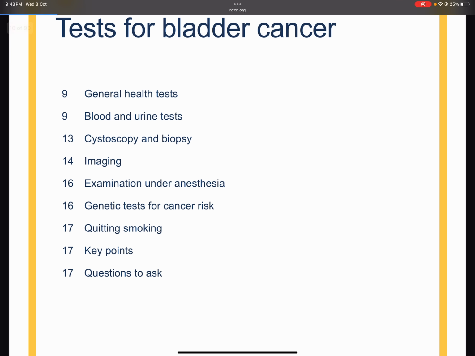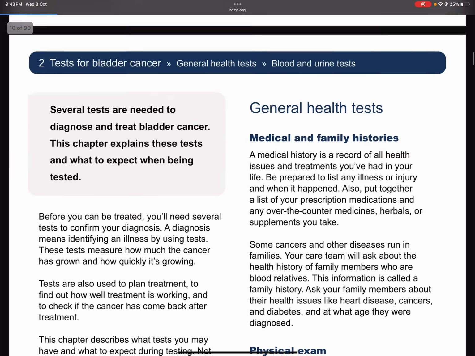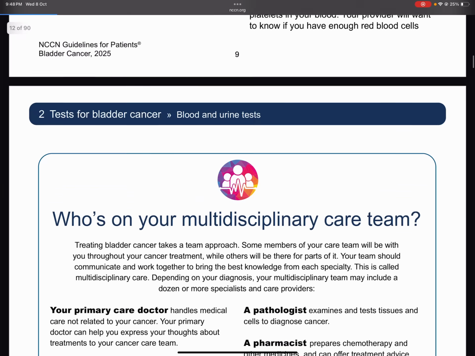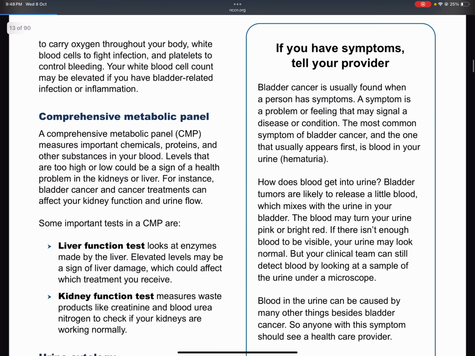And whatever tests for bladder cancer need to be done for the investigation as well as the workup for cancer. The key points, what questions the patients and the caregivers should ask the medical professionals, all of this is covered in a very lucid format in this question booklet.